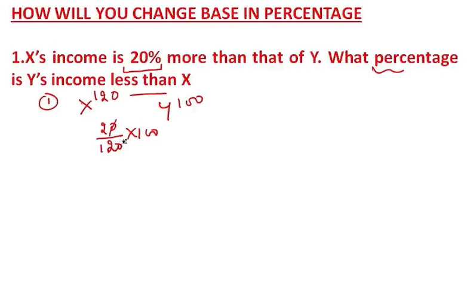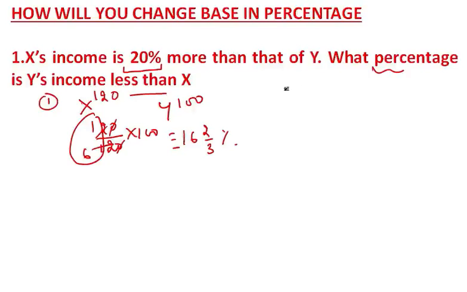So you will see the zeros cut and you will get 1 by 6. So what is 1 by 6 in percentage form? This is 16 by 3 percentage. So it is decreased by 16 by 3 percentage. Okay. This is one method of solving it.